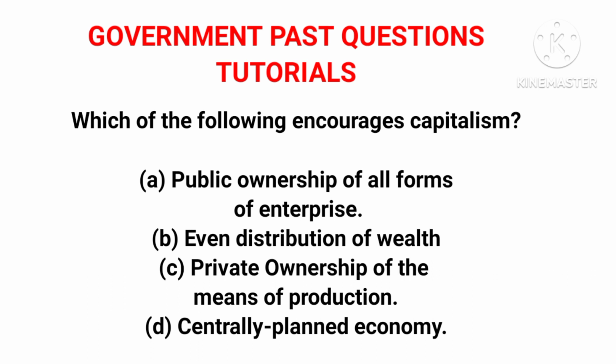You know that capitalism entails private individuals controlling the country's trade and industry, so there is no even distribution of wealth in such an economy. Option C, private ownership of means of production, is the correct answer. Option D, centrally planned economy, is also not correct. So option C is the correct answer. Capitalism entails private ownership of means of production.